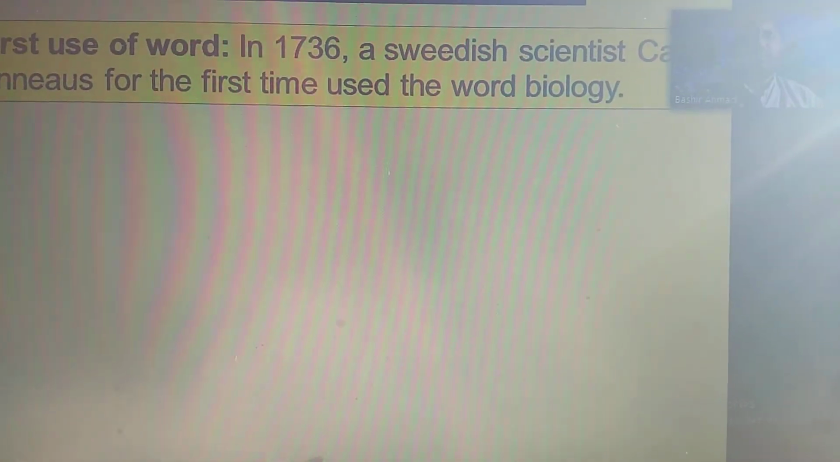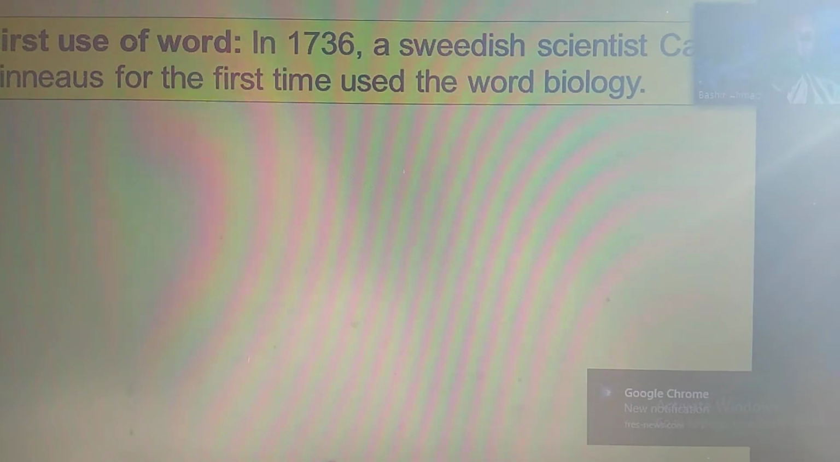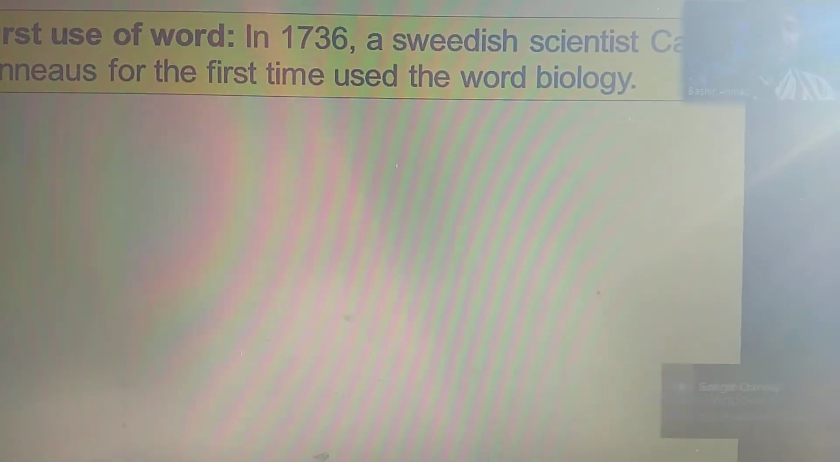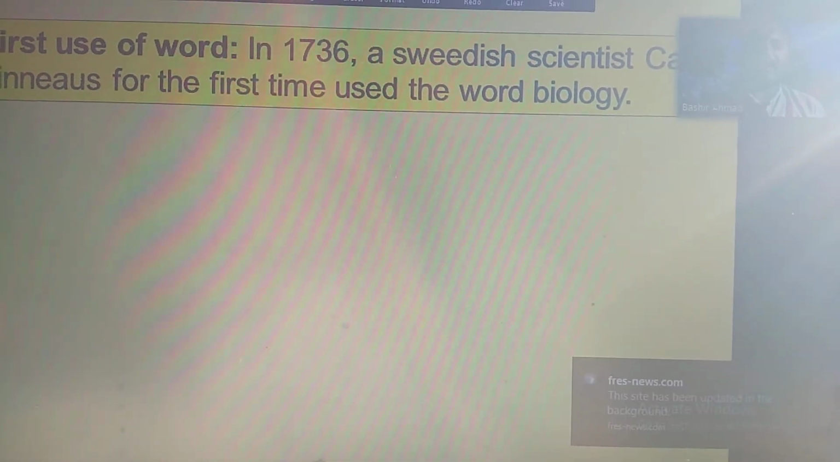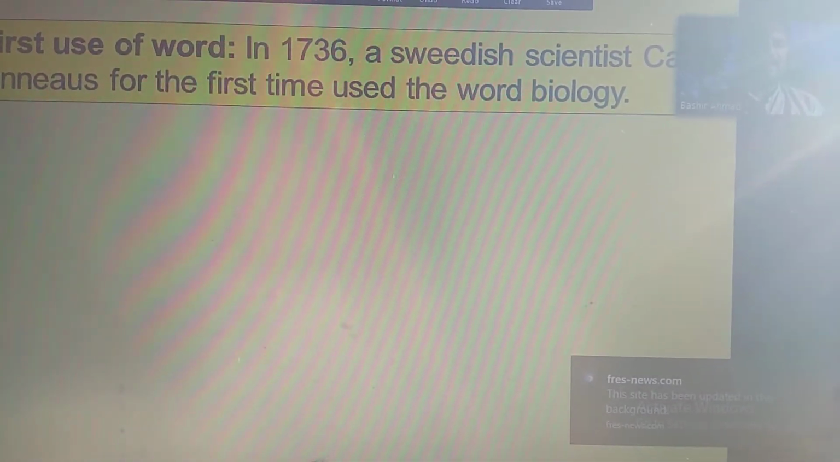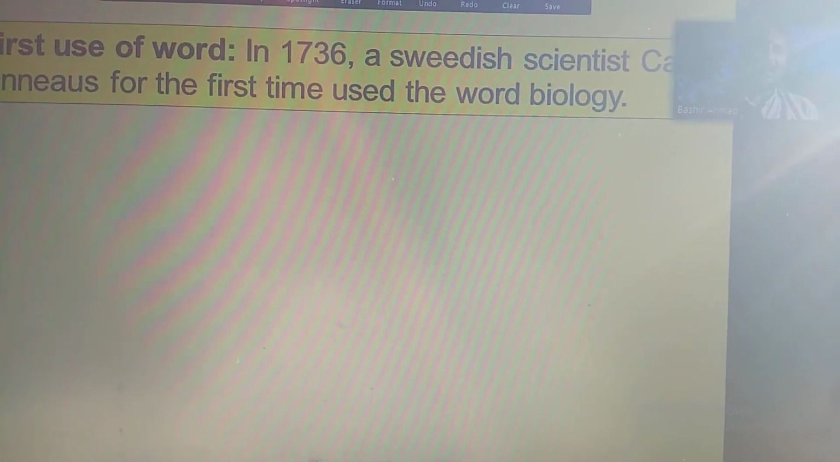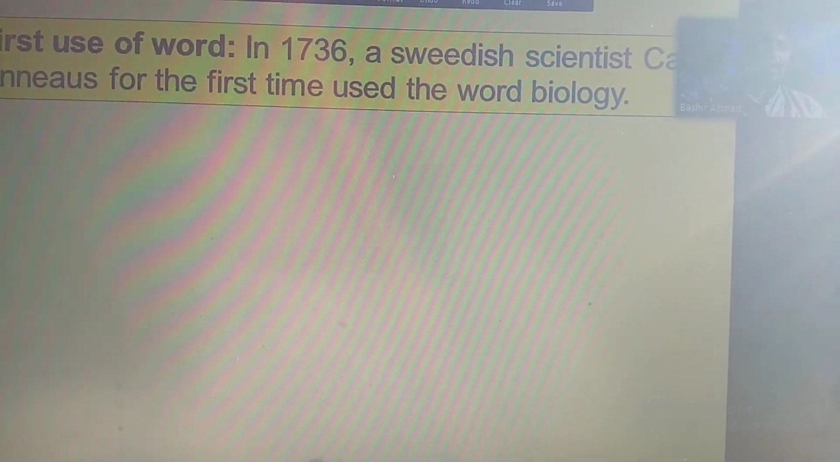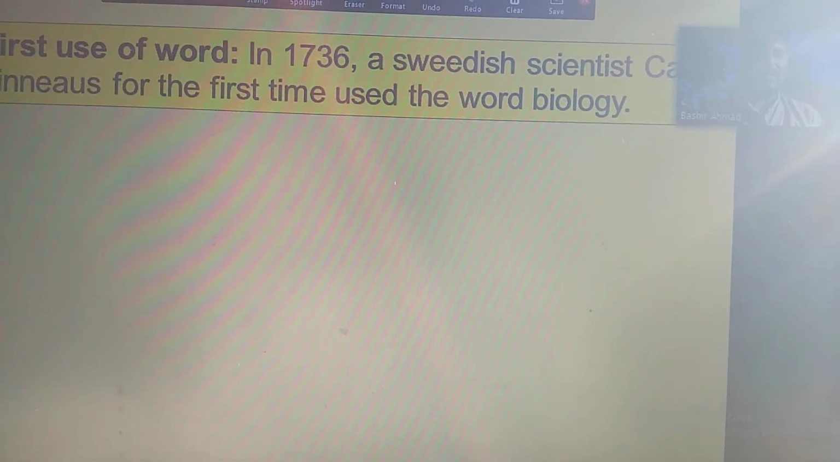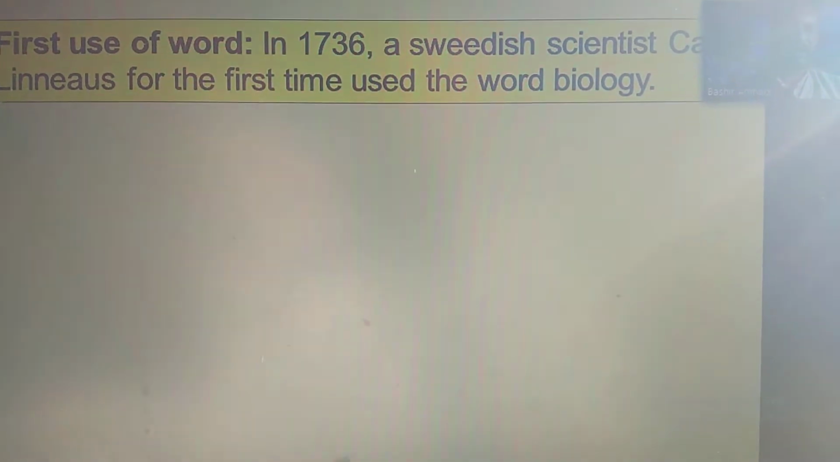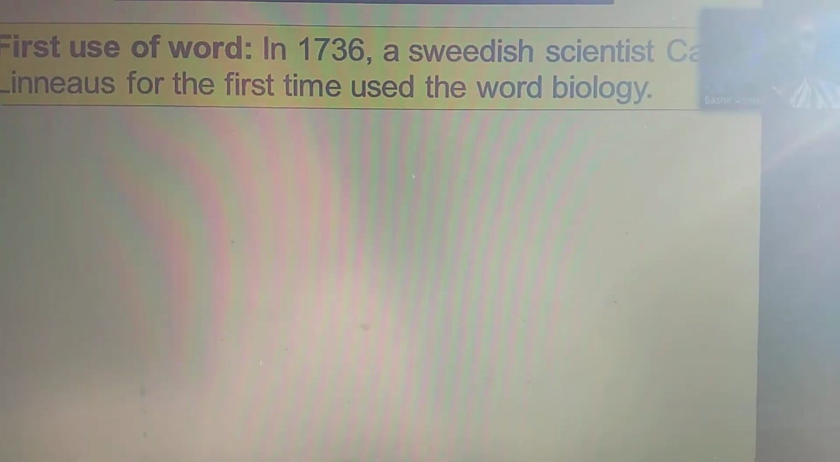So bio means life. The word biology was used for the first time by a Swedish scientist named Cornelius in 1736.